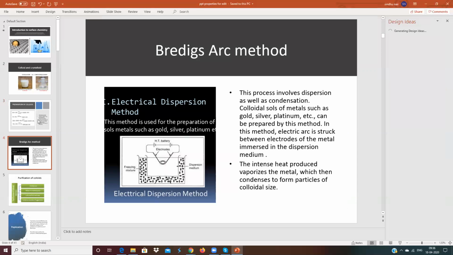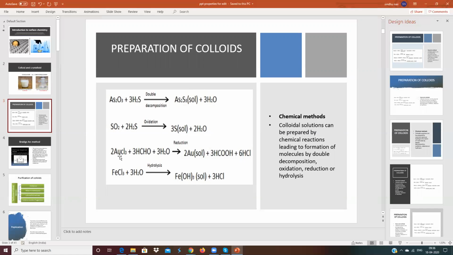Okay. Now it comes to gold chloride. AuCl3. Au is aurum. Gold chloride reacts with formaldehyde and water. This is a reduction reaction. The oxidation state of Au is +3 here.